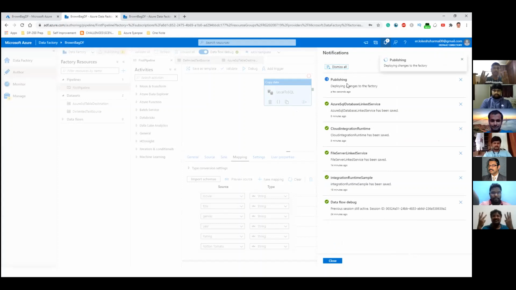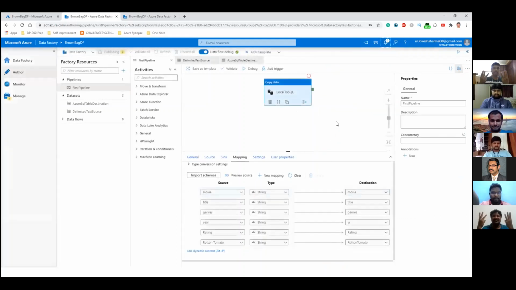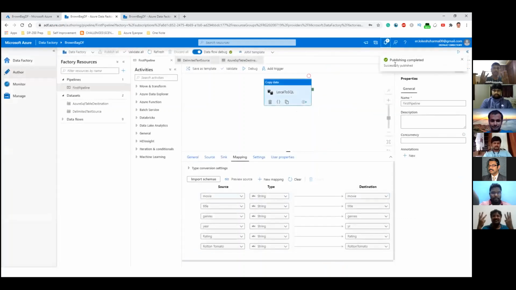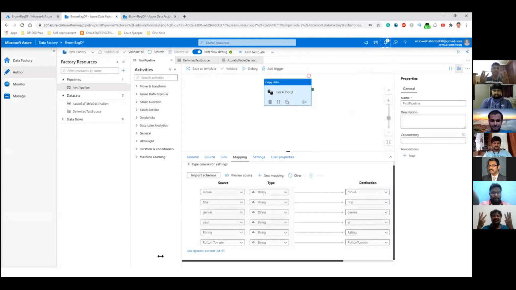So right now what it's doing is saving the changes on the Azure server, and let's see whether it has been published. So yes, you'll get a pop-up on the top right that the publish completed. And had there been any error, you would have got a message that the publish was not successful. And the number that you saw here would again come as it is.